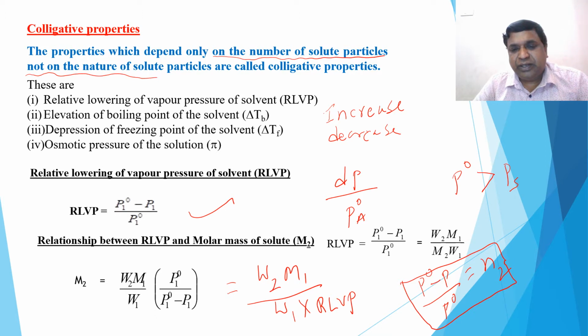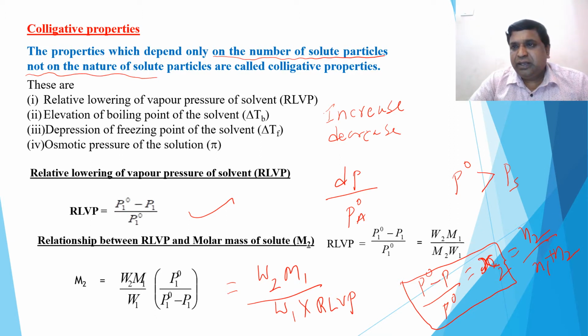So remember, this is the other way of writing, W2 by M1 divided by W1. What is N2 here? N2 is not the molecular mass of the solute. N2 is mass by molecular mass. Sorry, it is the mole fraction of the solute, not the number of moles here. Mole fraction of the solute is equal to N2 divided by N1 plus N2. You all know that. So remember, this is not the number of moles, it is the mole fraction of the solute.